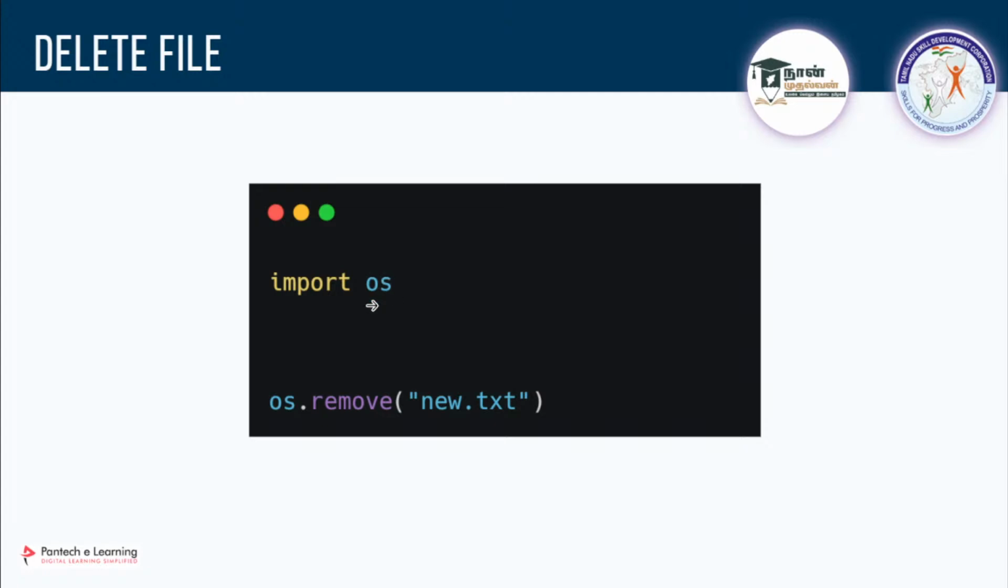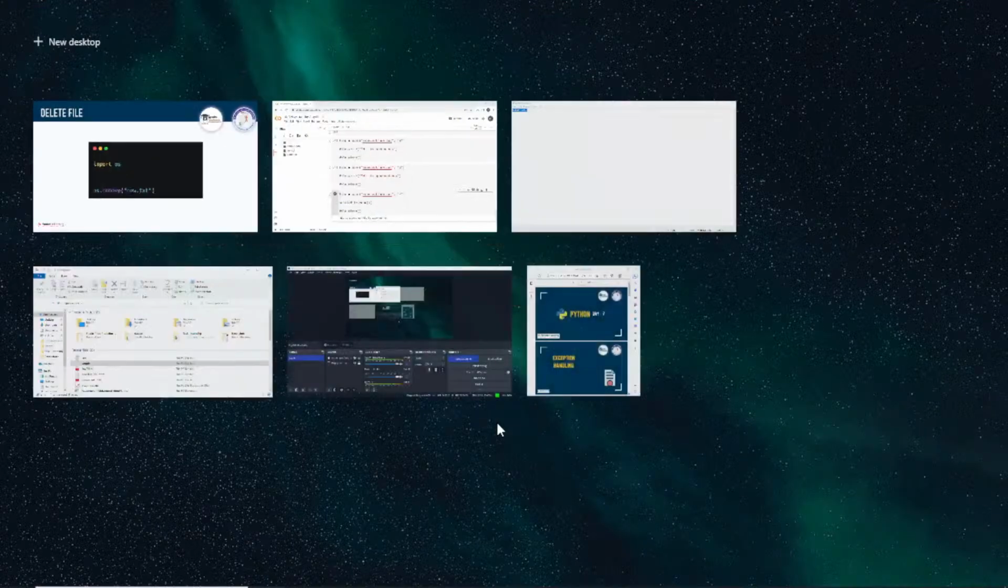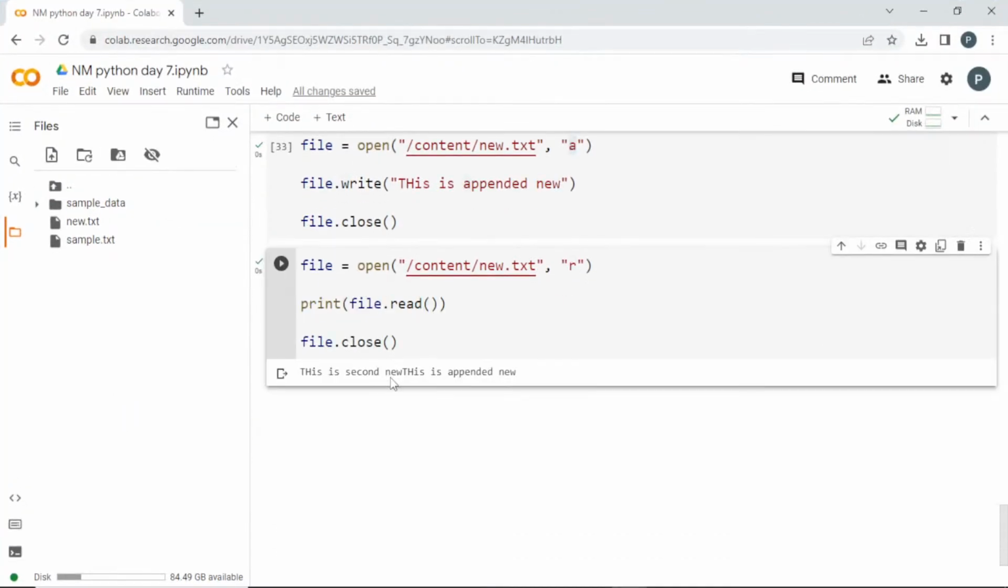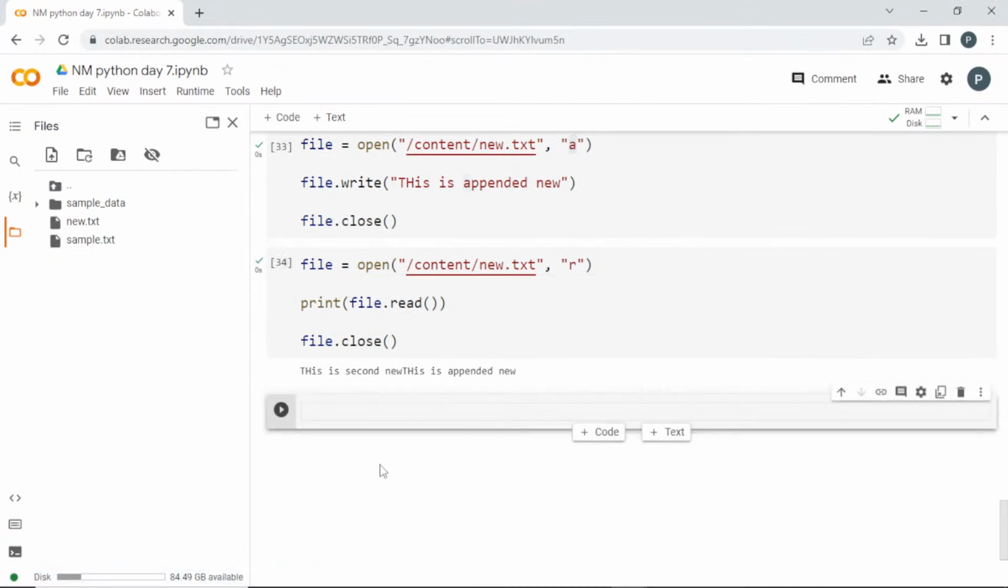Using this OS, I can call OS dot remove. If I pass the file name, it is going to delete that file. If you do it in the system, please be careful, because if you give some other file, it will actually delete that file. Please make sure. If I want to use OS, I have to use this import option. Regarding this import option, we will be seeing it in later classes regarding modules and libraries. Import OS, I can run this.